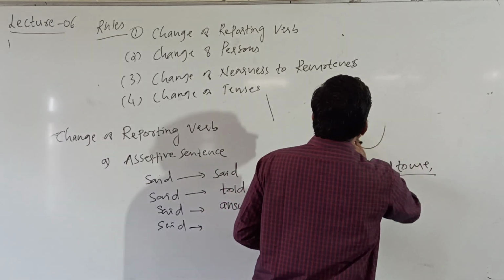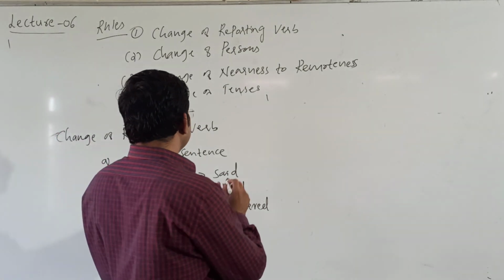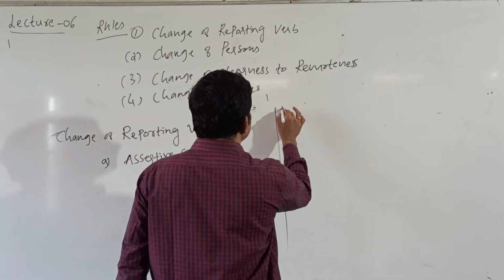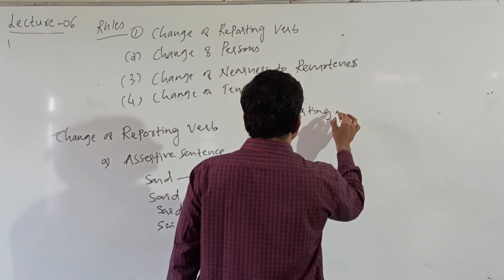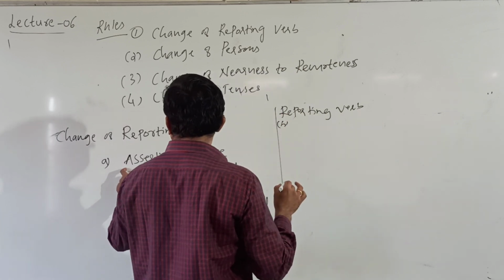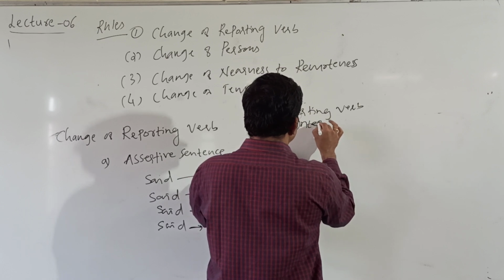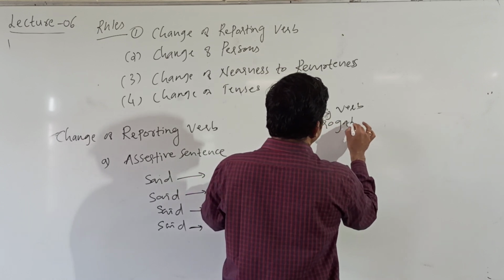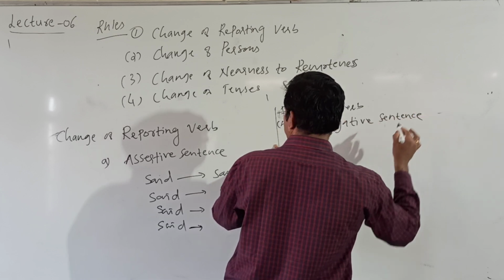Next, I'll write here: the reporting verb when the reported speech is an interrogative sentence.